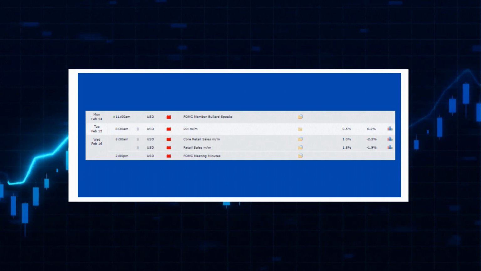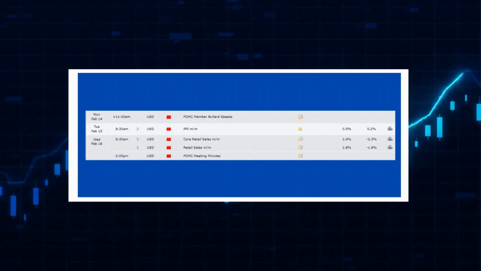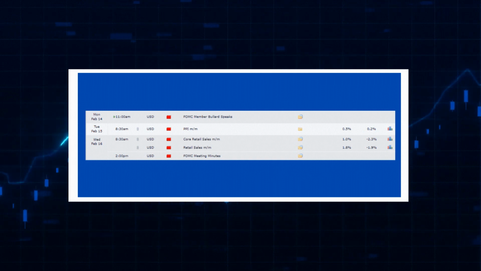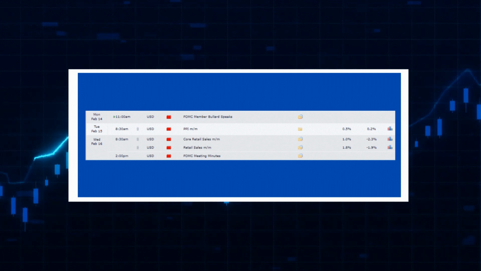So, for our fundamental drivers in this upcoming week, we are starting the week off at 11 a.m. EST when we have US dollar news when FOMC member Bullard will speak. This is in regards to early interest rate hikes, so very, very important to be aware of that. It'll be very important to see what comes out of that speech.